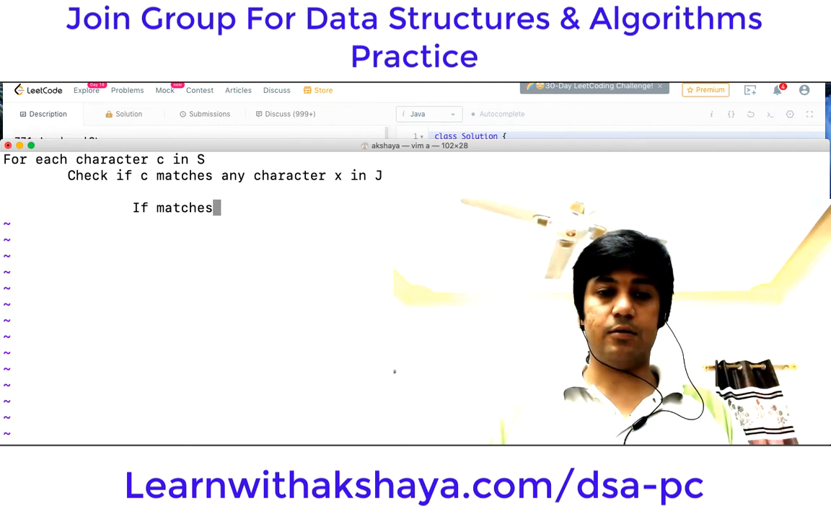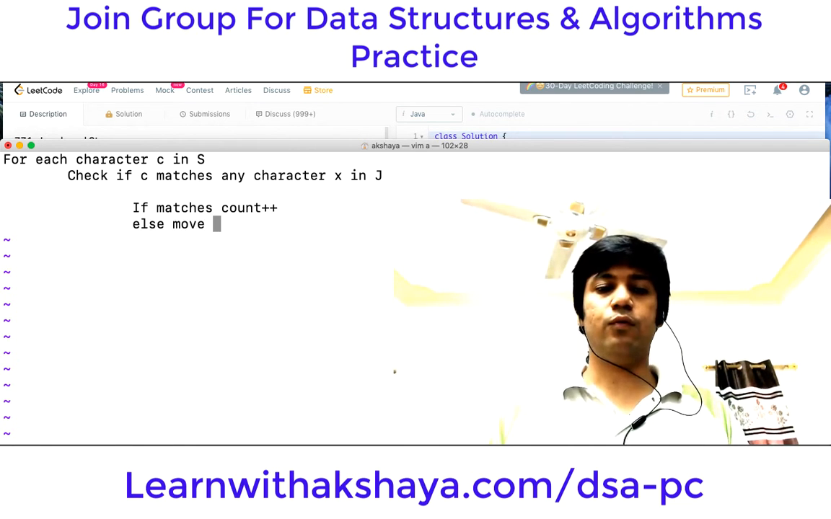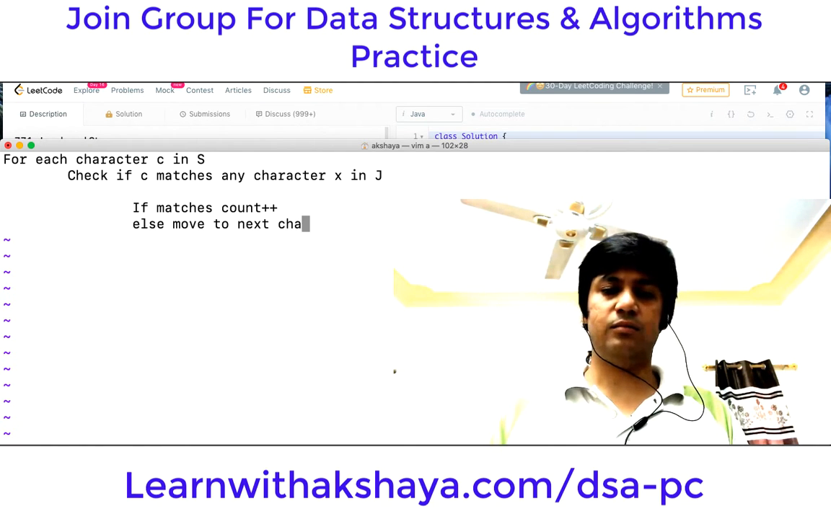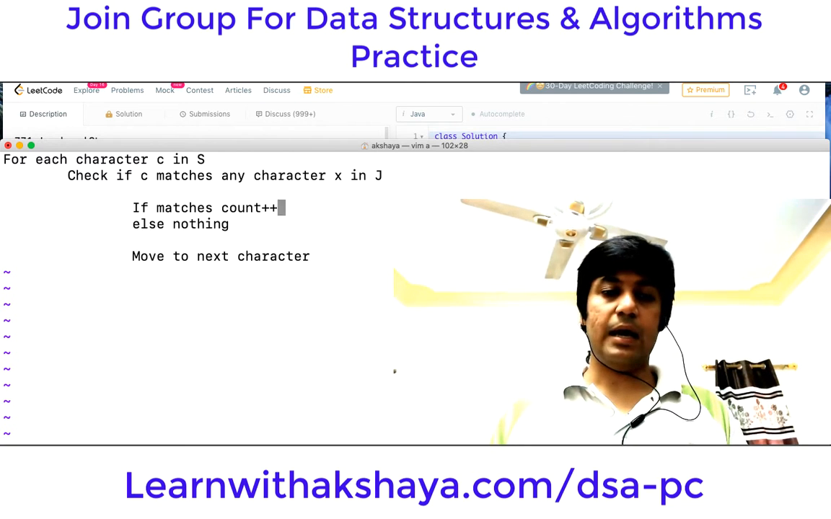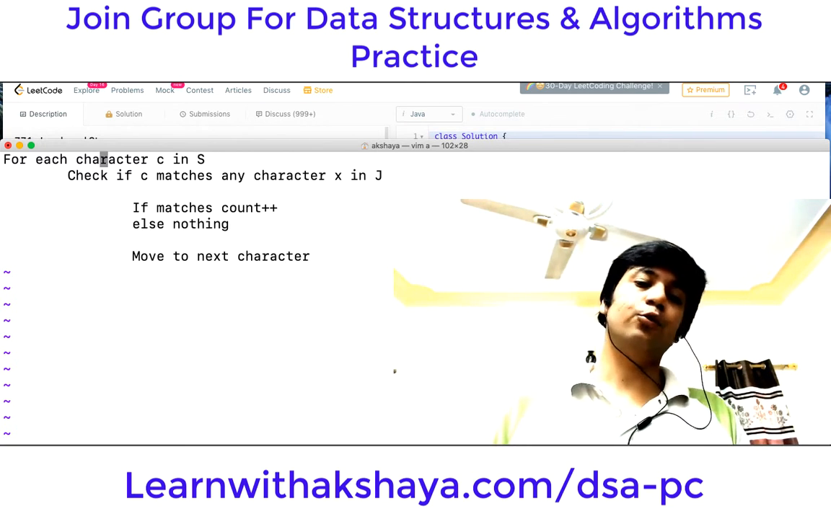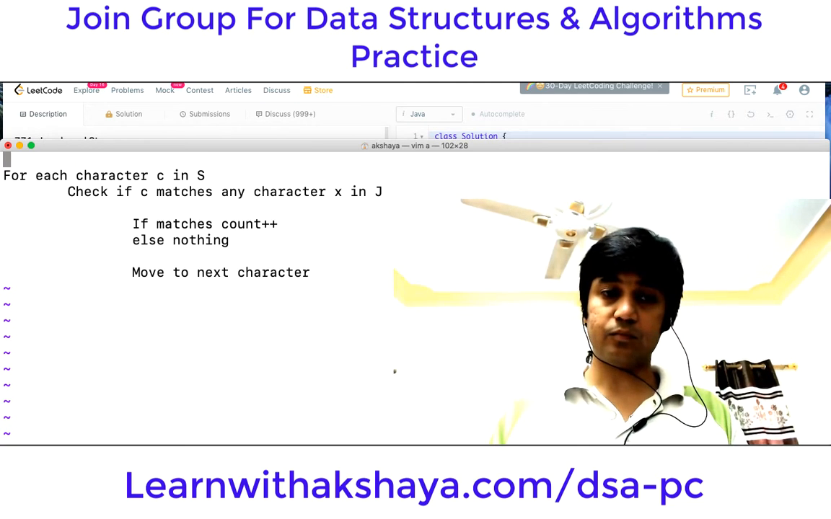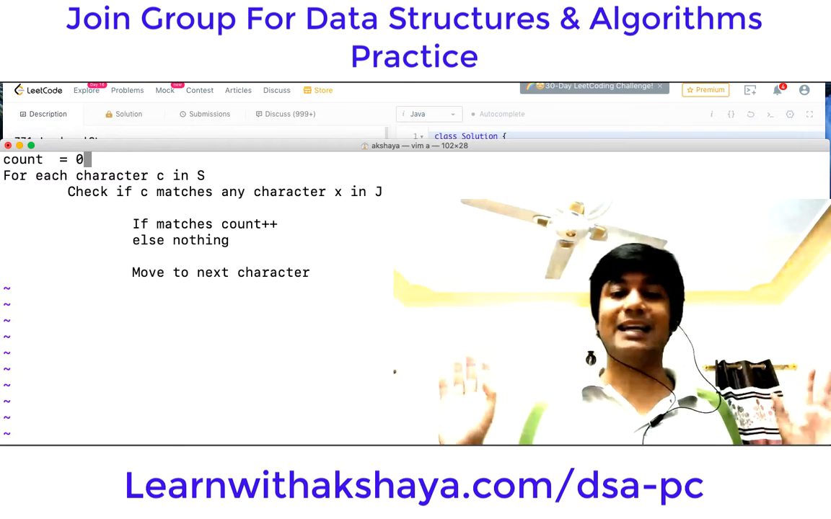If it matches, count plus plus; else do nothing and move to the next character. And we will have a count initialized as 0 also. Simple as that. That's exactly what we are doing.